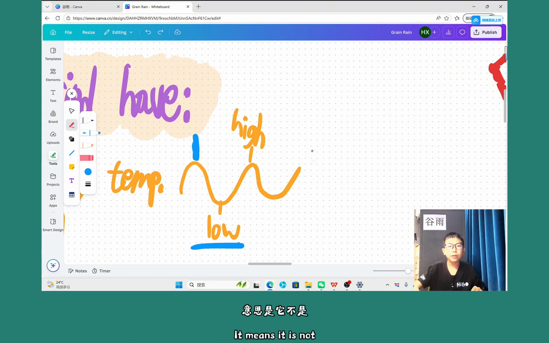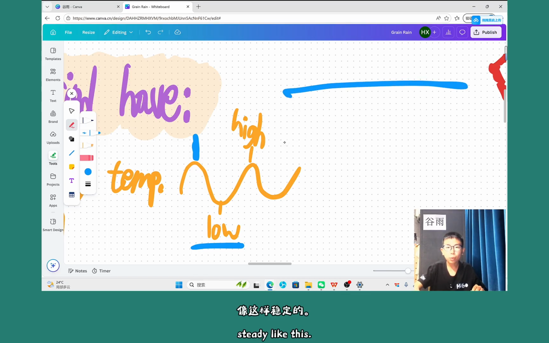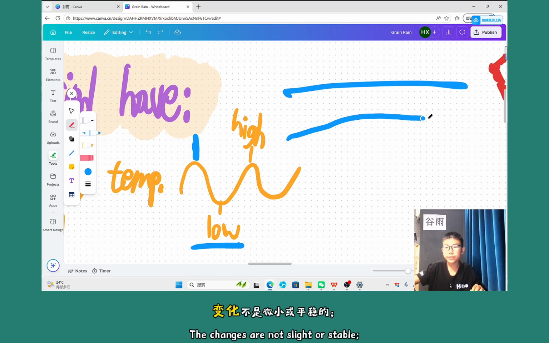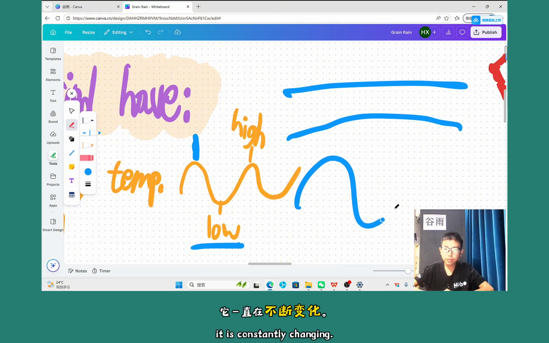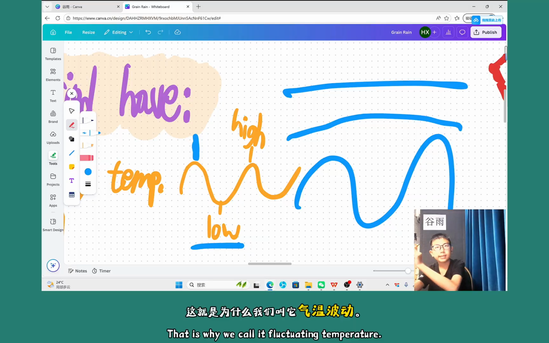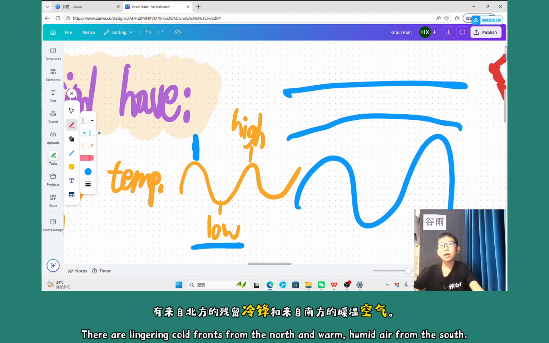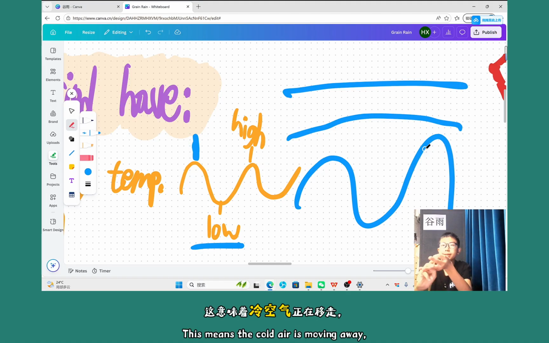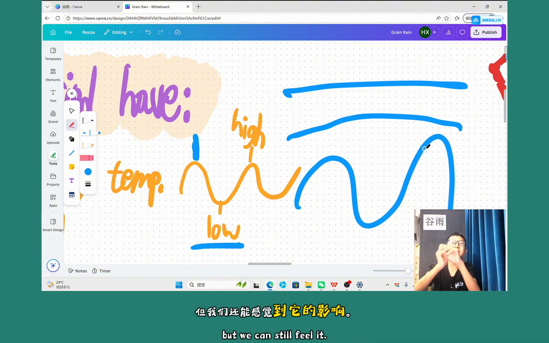That means that it's not steady, and it does not have slightly different changes like here. It is always constantly changing. That's why we call it fluctuating temperature. And also, it has lingering cold fronts from the north and sporadic things from the south. That means the cold weather is always moving away, which means we have to seize them there.